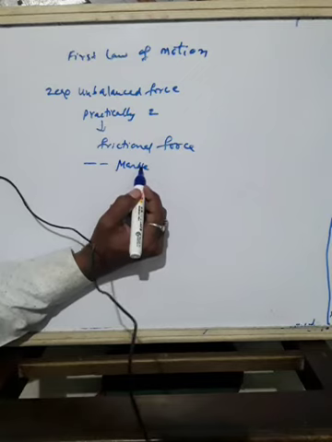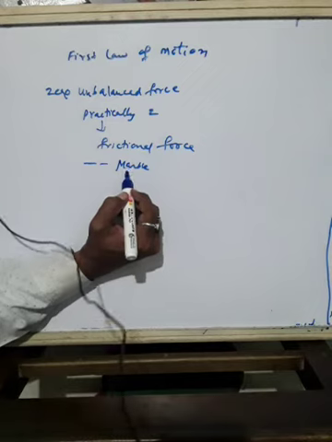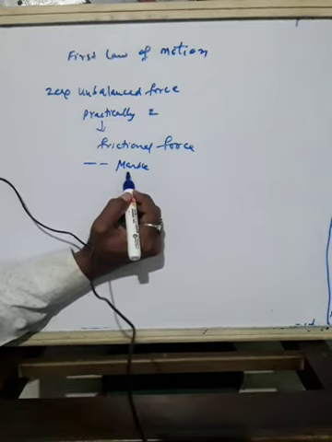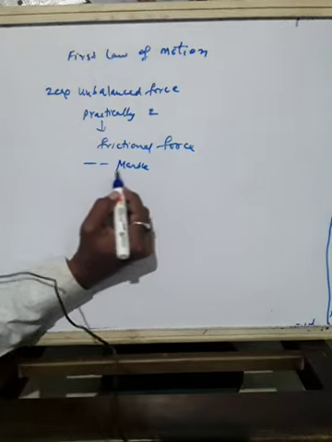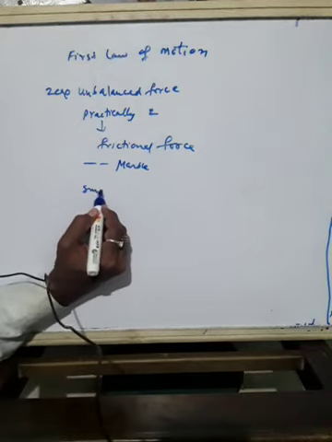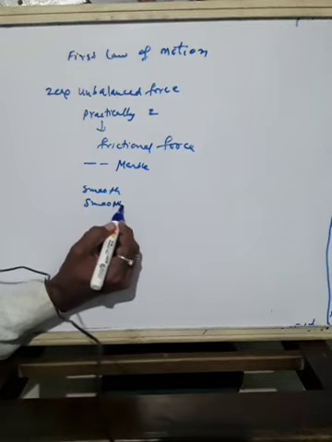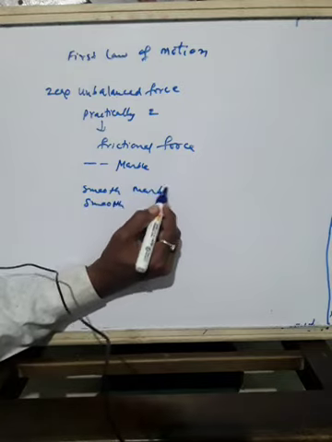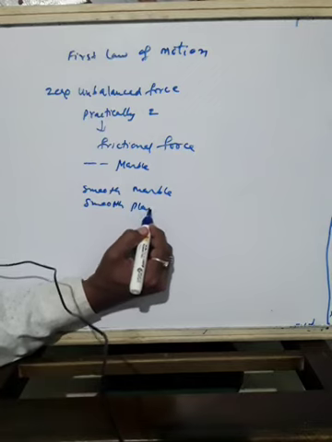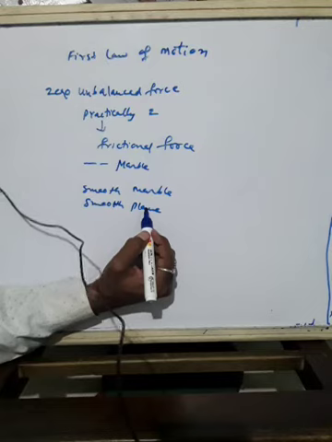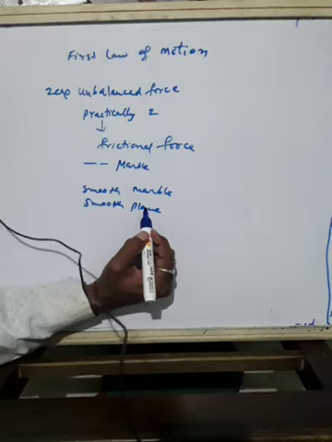The effect of the frictional force may be minimized by using a smooth marble, a smooth plane, and providing a lubricant on the top of the plane.